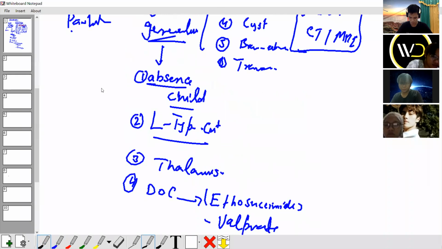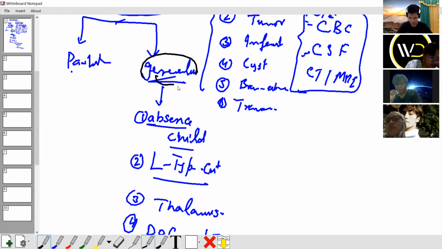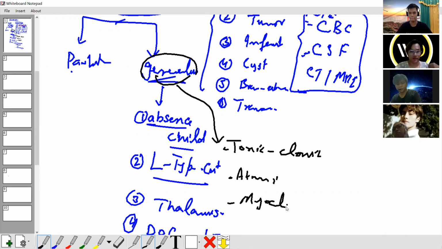Most common overall type for adults: tonic-clonic, atonic, myoclonic, and fourth one, febrile.